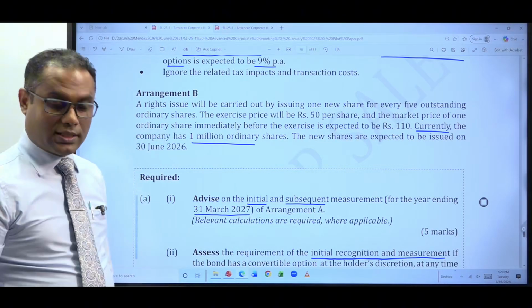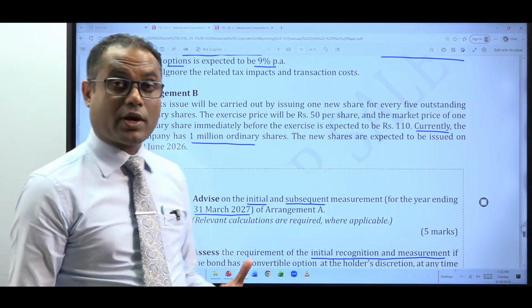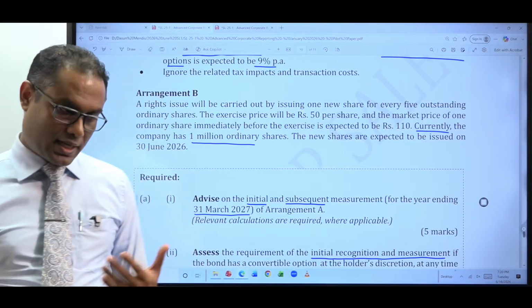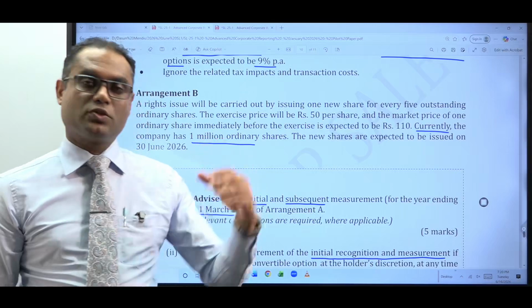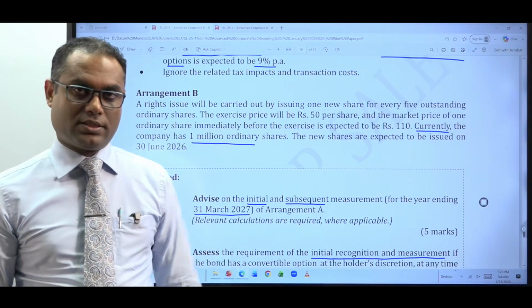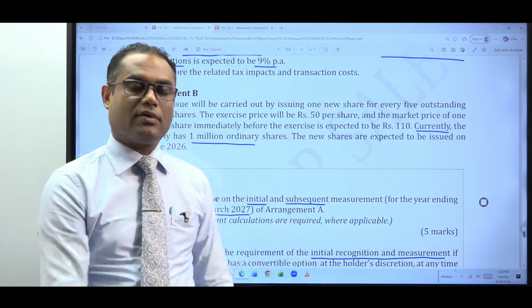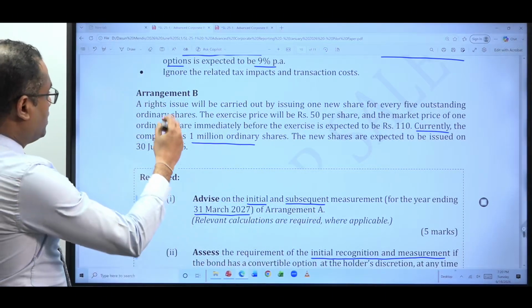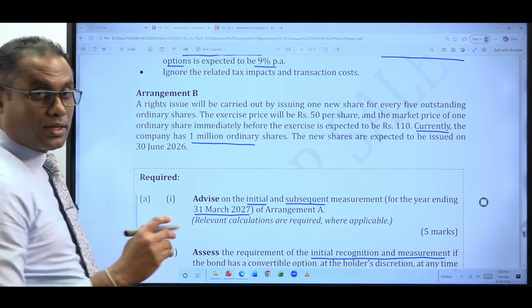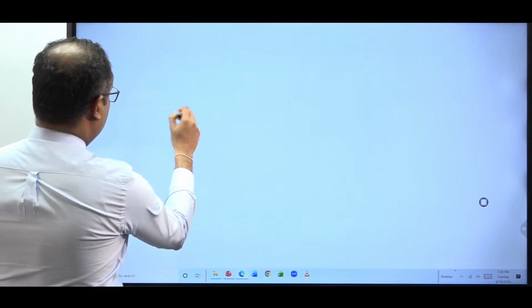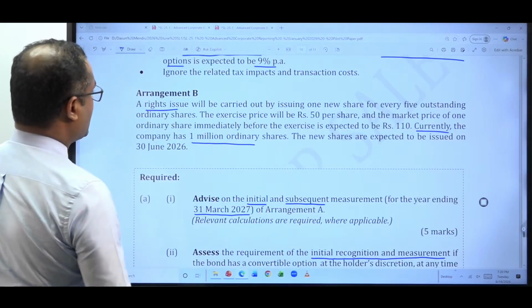Now, earlier it was mentioned that the whole purpose is that the company is going for an expansion. So the company wants to raise finance. So arrangement A is about issuing a mandatorily convertible bond for 3 years. Then it gets mandatorily converted into ordinary shares. So what is arrangement B? A rights issue will be carried out. Here, not a bond issue, a rights issue.